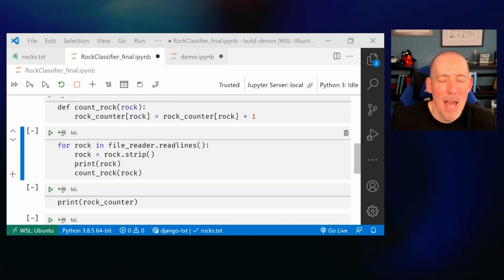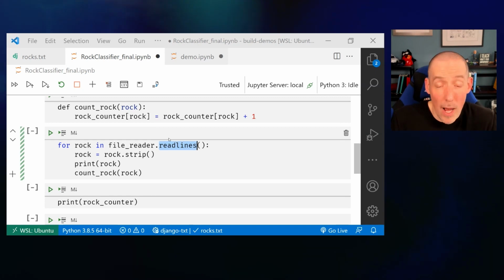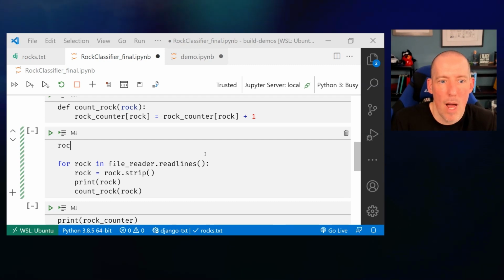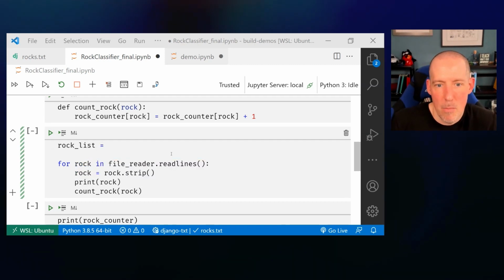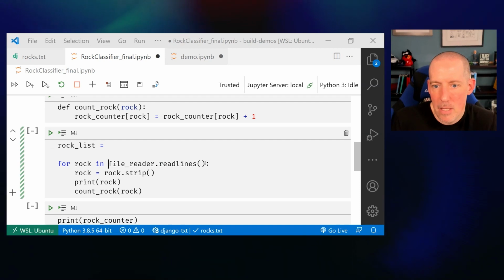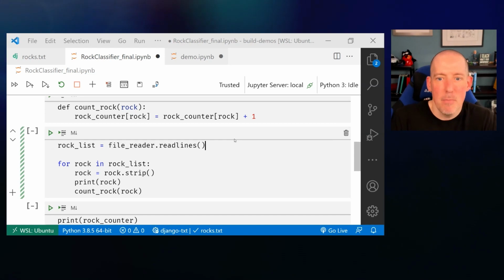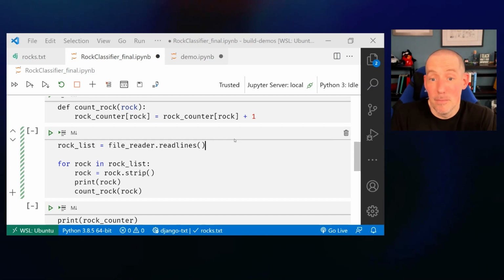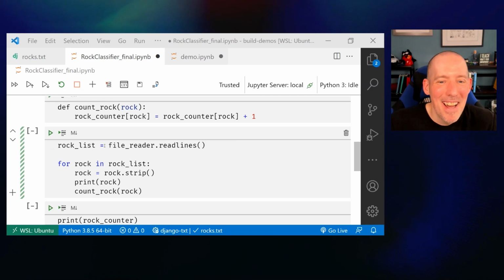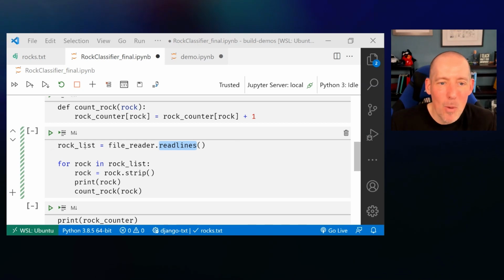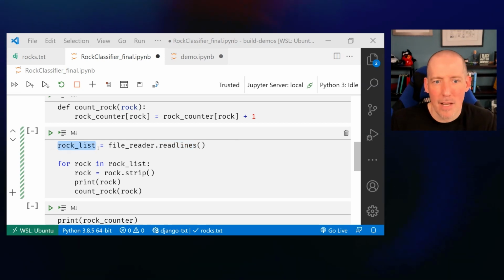And then you'll notice that we'll be able to go through all of our lines. I'm going to use this little for loop. Actually, let me do this instead. Let me go rock list equals. I'm just going to move this out, hopefully making this a little bit easier. Oop. By the way, when you're developing, little sound effects help. They do. Trust me on this. All right, so I'm going to use readlines here to grab every single line, and I'm going to put that into rock list.